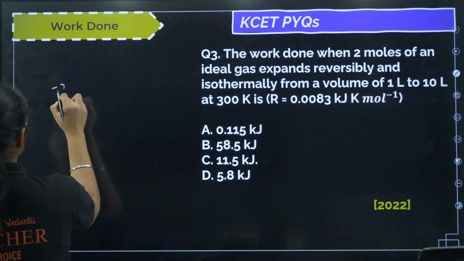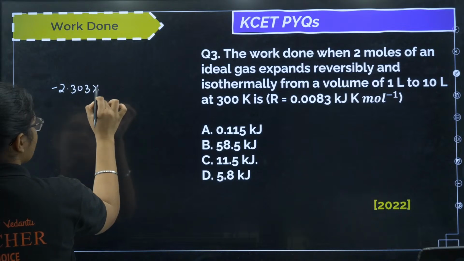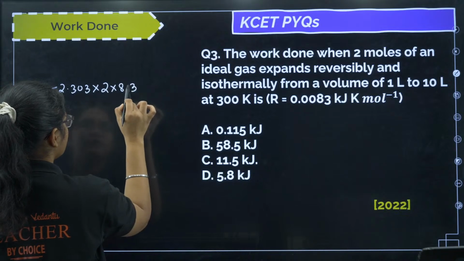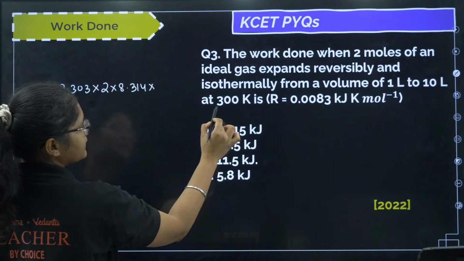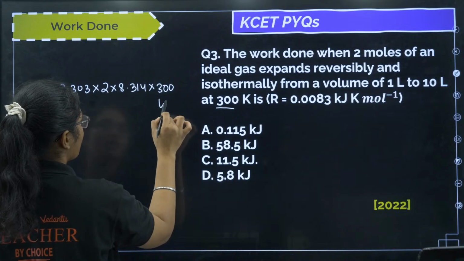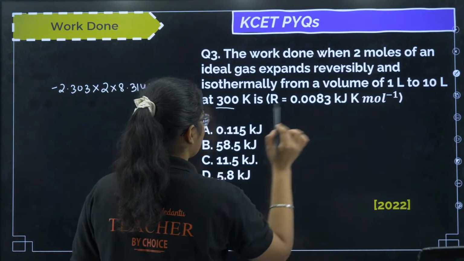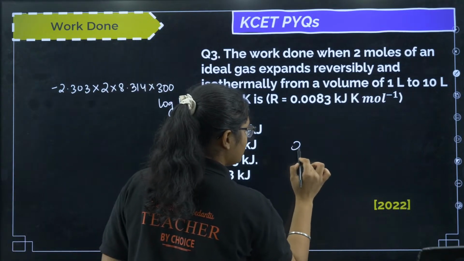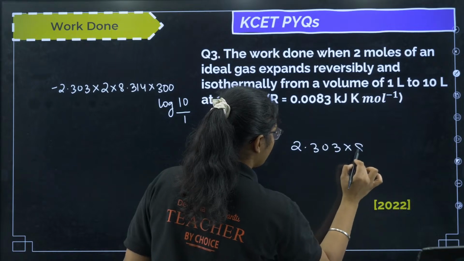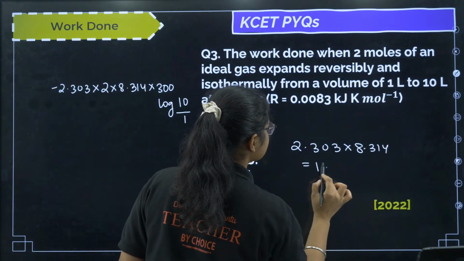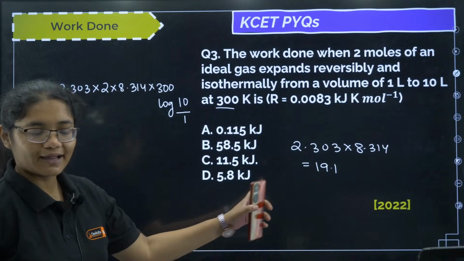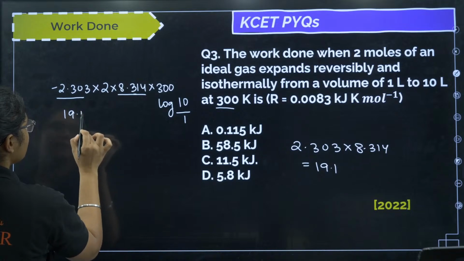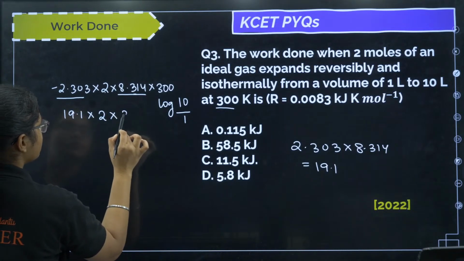What I have, minus 2.303 into n value. N is how much? 2. R is 8.314, temperature is 300, okay, log of V2 by V1, 10 by 1, right, log 10 by 1. So now always remember here a shortcut, 2.303 into 8.314, okay, this value is 19.1. If you remember this value, you can save a lot of time, right? So this is 19.1, okay, into 2 into 300.